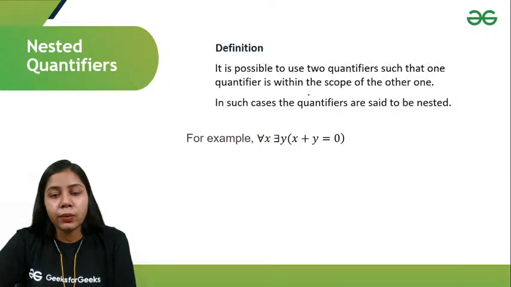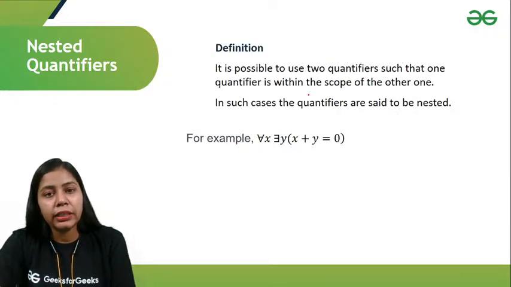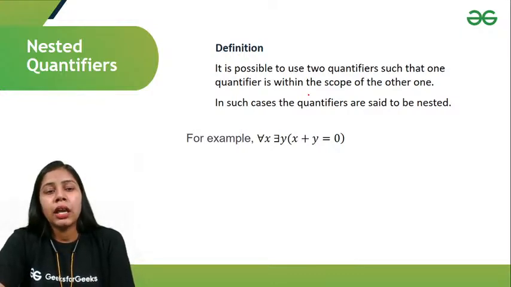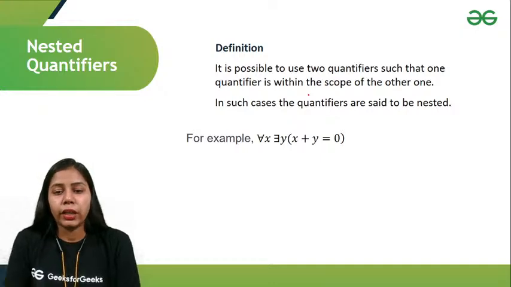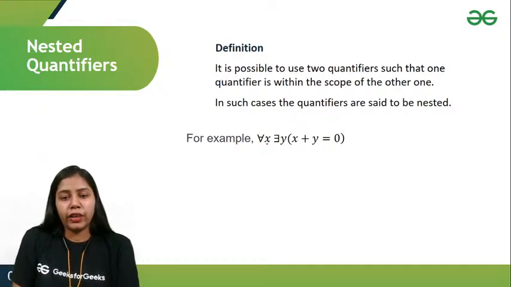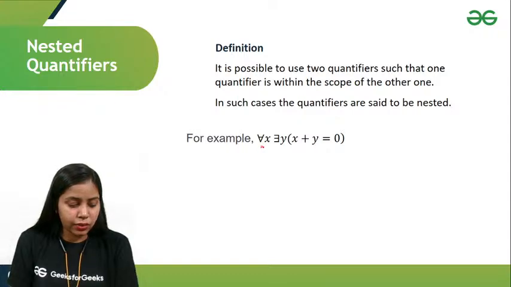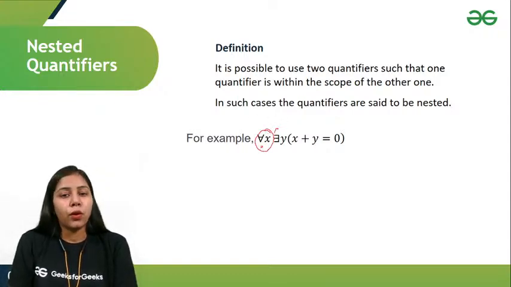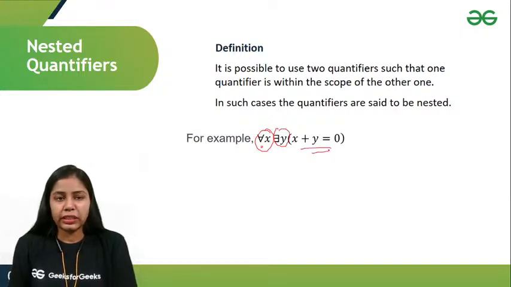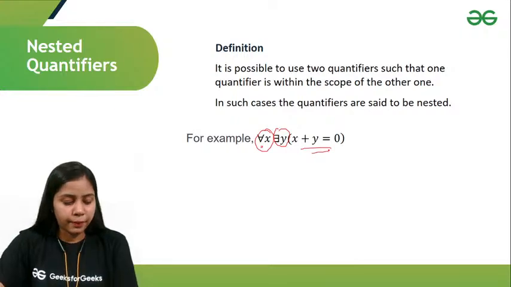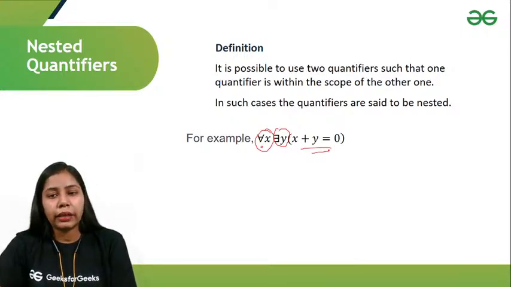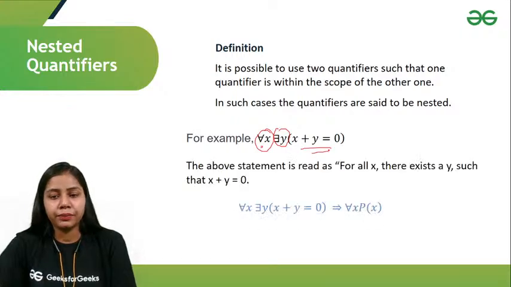Next thing is nested quantifiers, because there may be a possibility that we'll have two variables in a statement. We have two variables in predicate logic and we call them nested quantifiers. If we use two quantifiers in the same statement, that is a nested quantifier. So we have here for all x there exists y, x plus y equals 0. This is basically a nested quantifier. If we use one or more quantifiers in a statement, that becomes a nested quantifier.